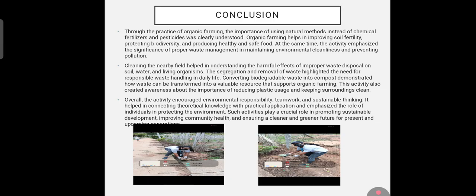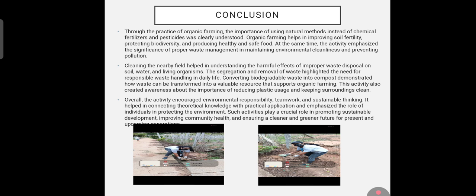Conclusion. Through the practice of organic farming, the importance of using natural methods instead of chemical fertilizers and pesticides was clearly understood. Organic farming helps in improving soil fertility, promoting biodiversity, and producing healthy and safe food. At the same time, the activity emphasized the significance of proper waste management in maintaining environmental cleanliness and preventing pollution. Cleaning the nearby field helped in understanding the harmful effects of improper waste disposal on soil and living organisms.